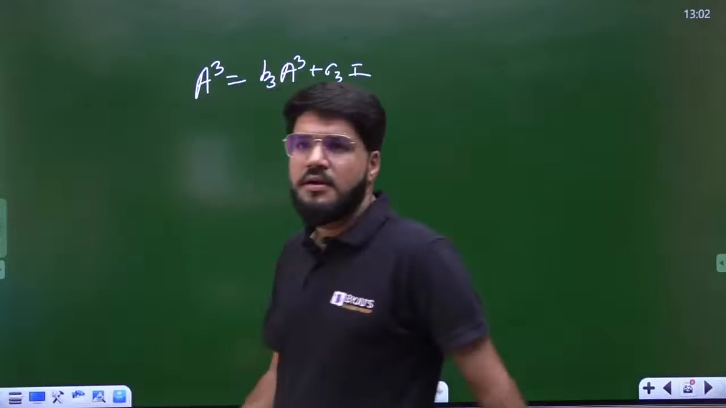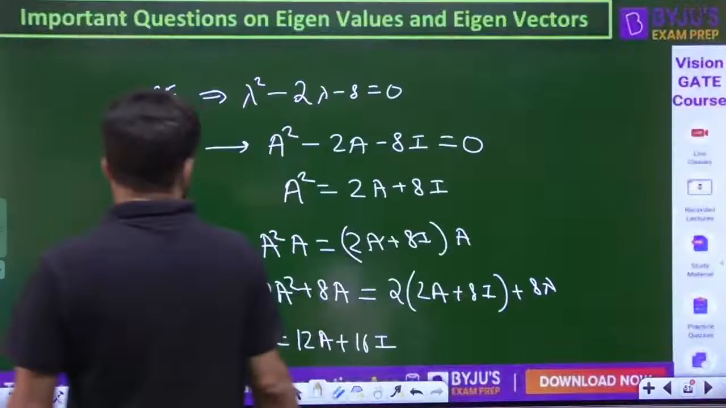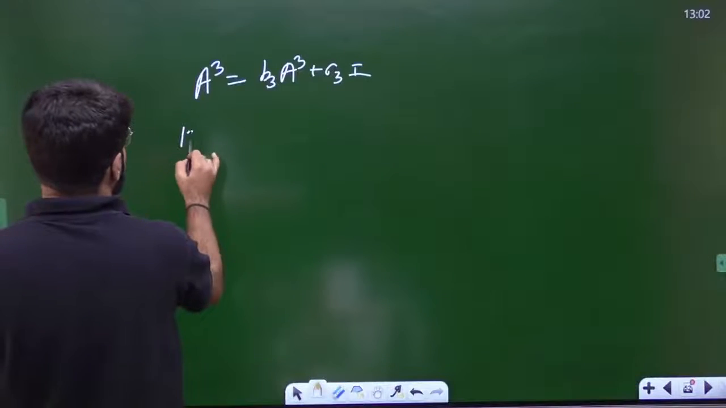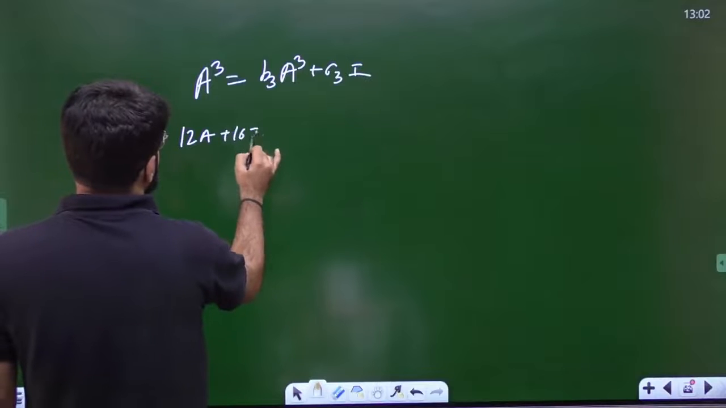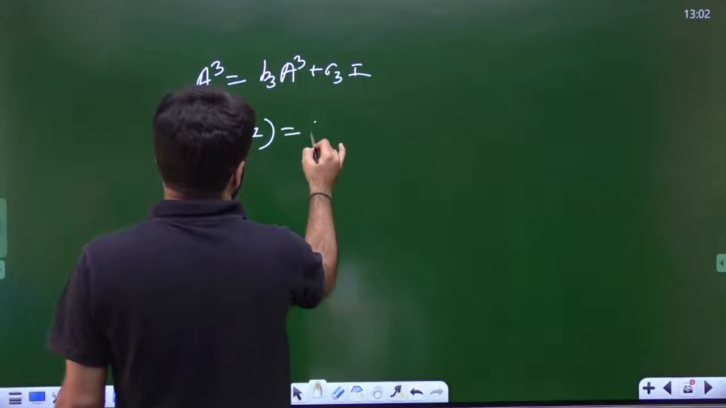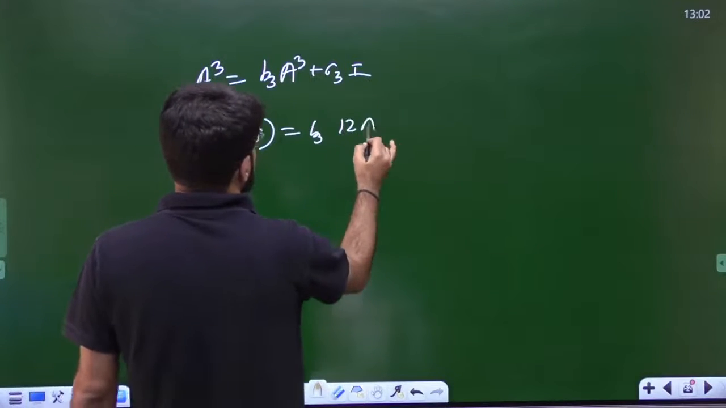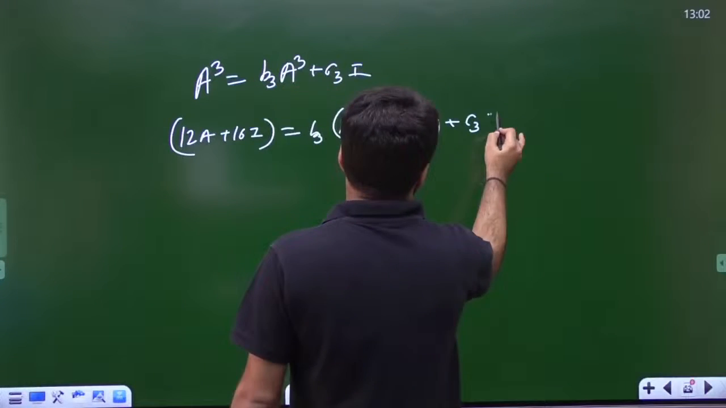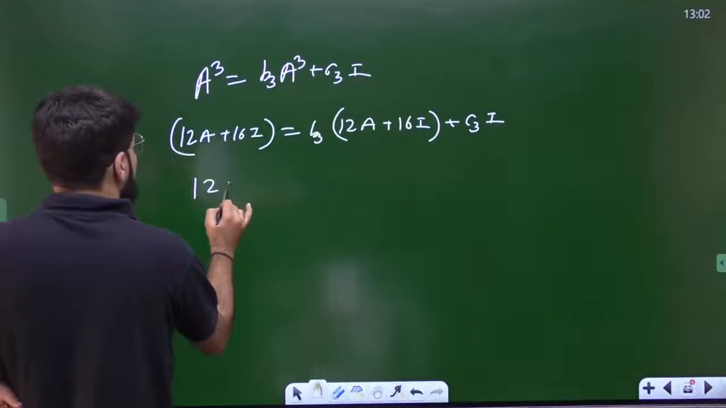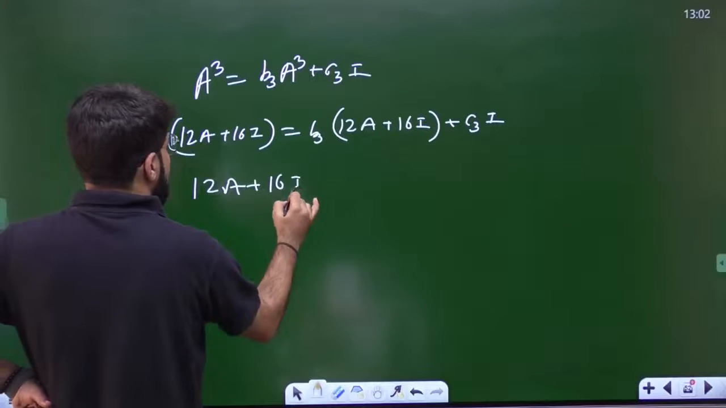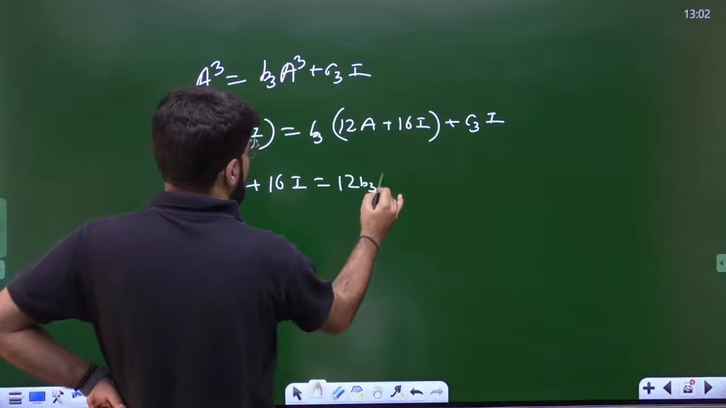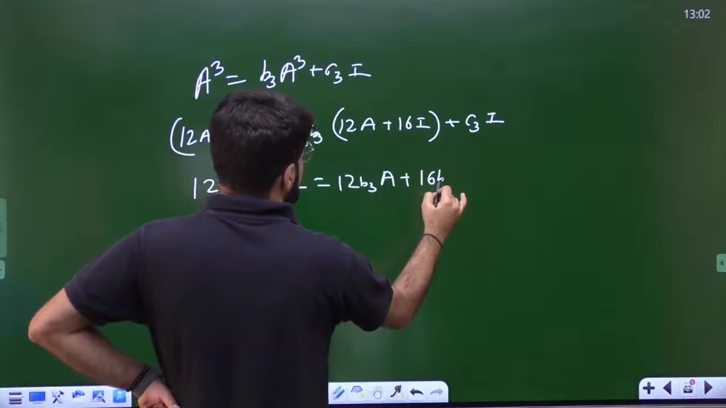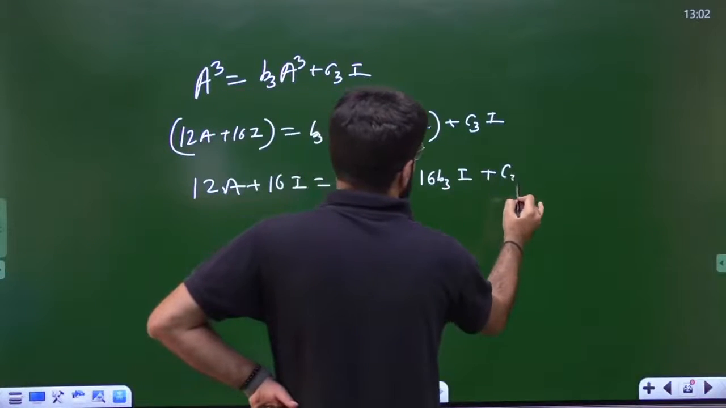Okay. So as you are telling, it is coming from this, so let me check. Let me put a cube. That is 12a plus 16i, which should be equal to b3 times (12a plus 16i) plus c3i. Let us see if this is working out. So 12a plus 16i is equal to 12 b3a plus 16 b3i plus c3i.